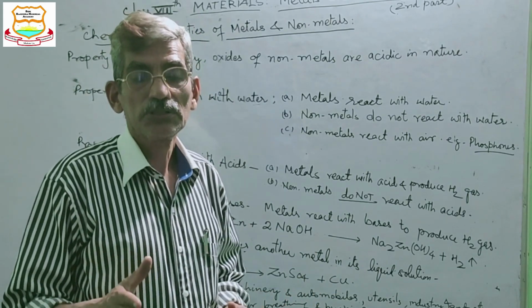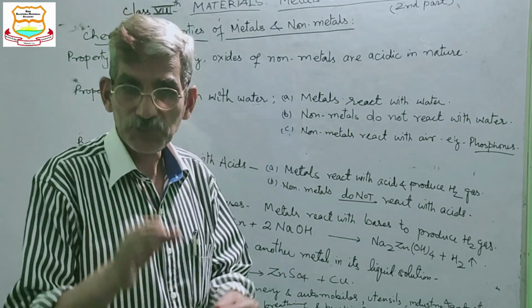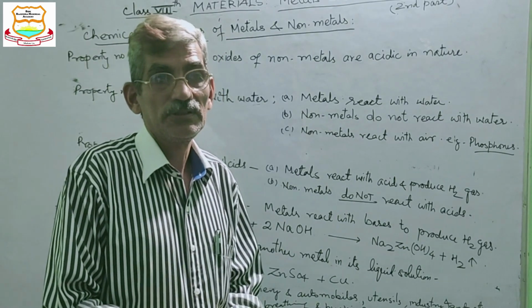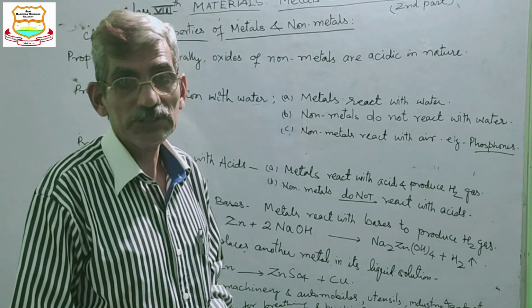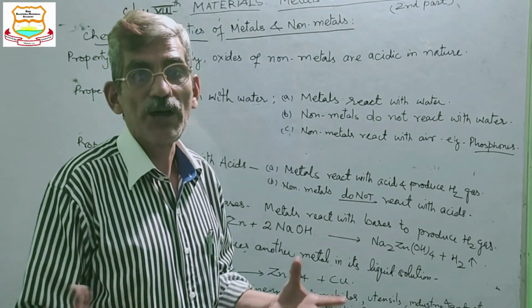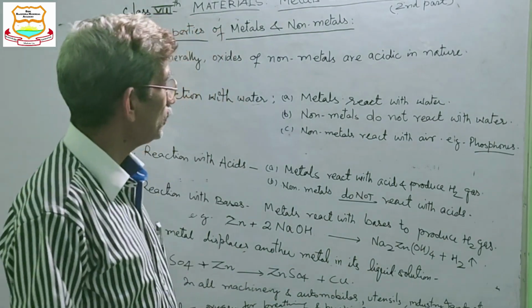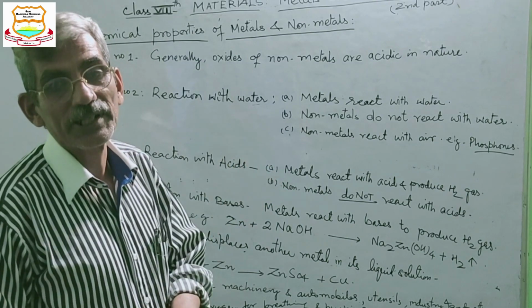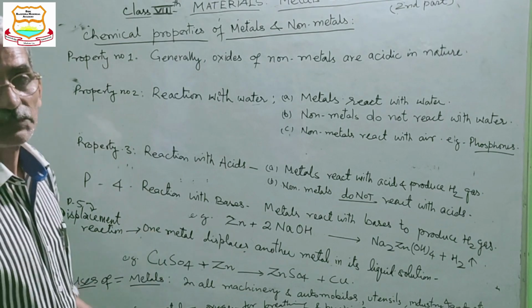So to protect phosphorus from the air, phosphorus is kept inside water, but as soon as it comes out in contact with oxygen, it catches fire. It is highly reactive. So metals react with water and non-metals react with air. That was the second property.